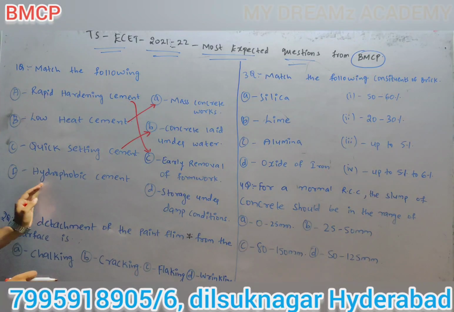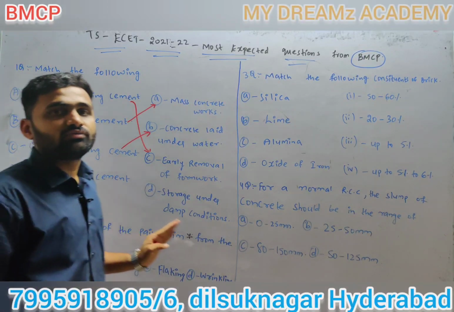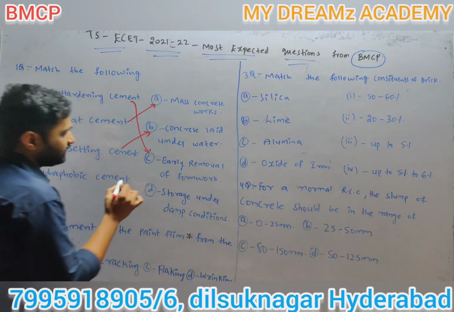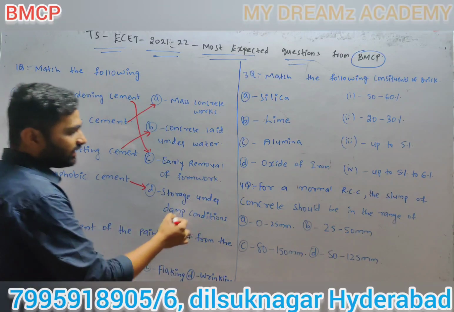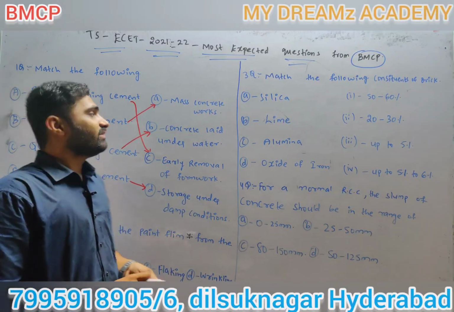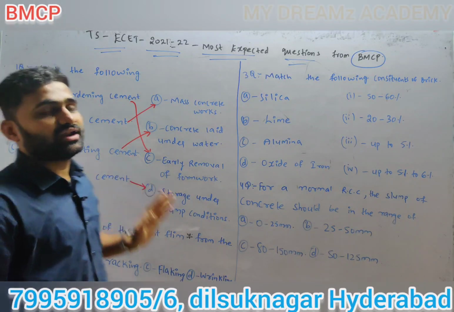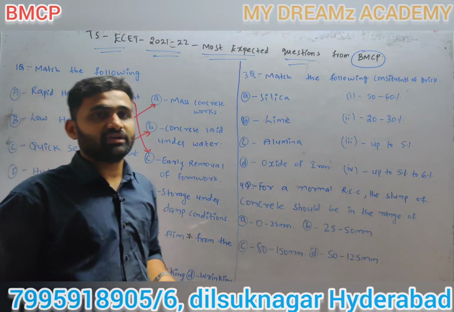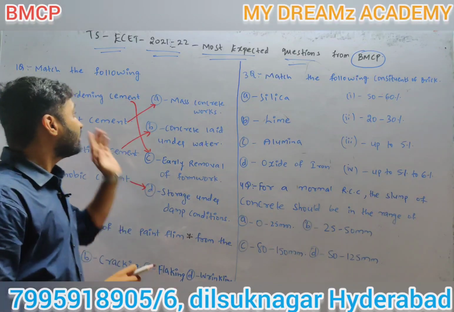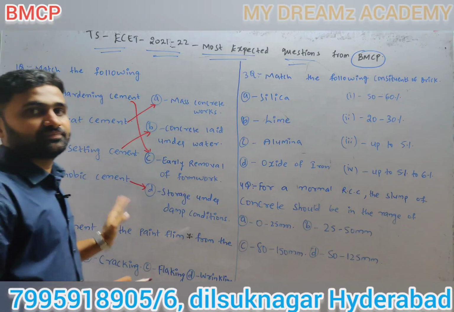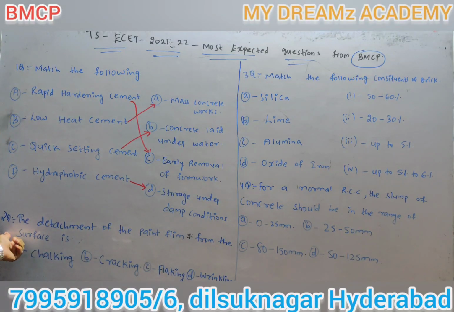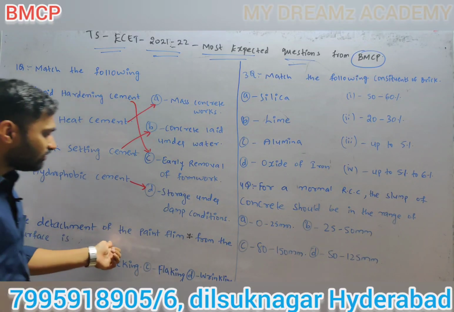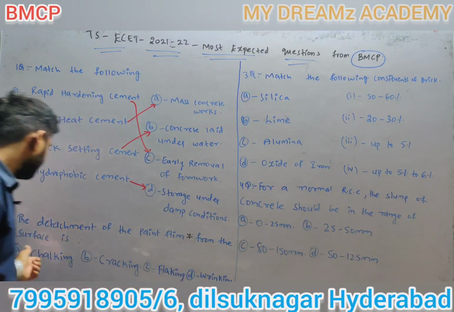Next, coming to hydrophobic cement. Hydrophobic cement is used in storage under damp conditions. So this is a very important question: types of cement and their uses. Definitely there may be one question regarding this. And coming to the second question, the detachment of paint film from the surface is.